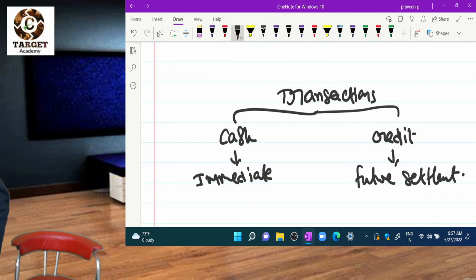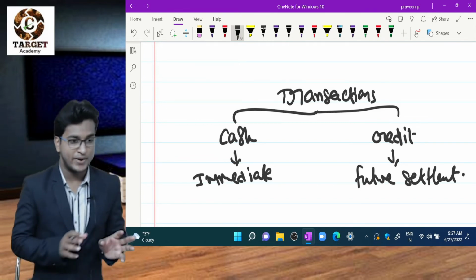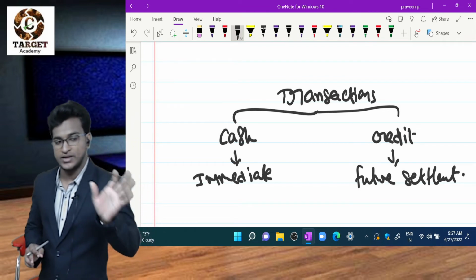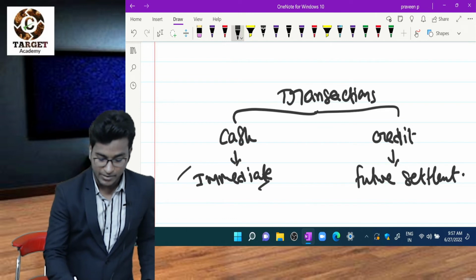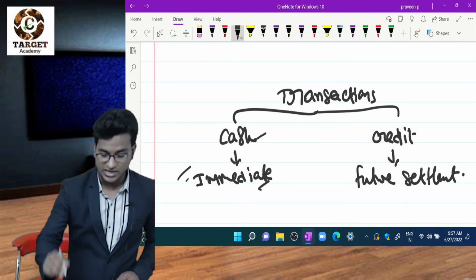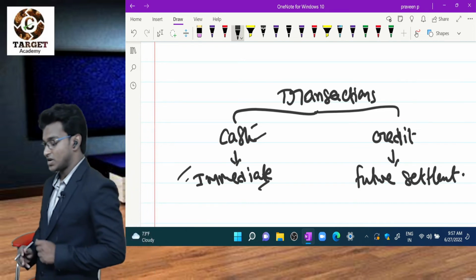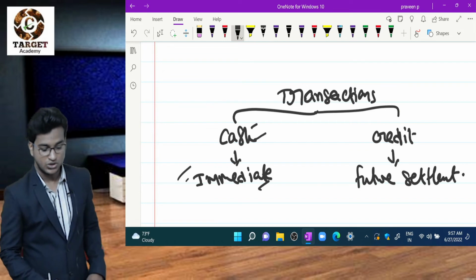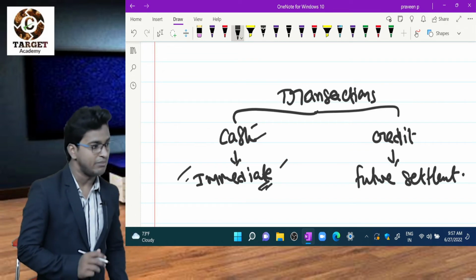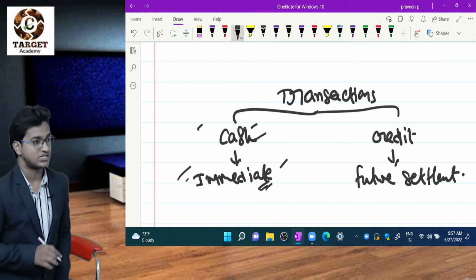That means, for example, we purchased goods and paid the cash. So payment is settled immediately. That is called a cash transaction, cash purchase. For example, we sold the goods and we received cash. So the amount is settled immediately. That is called a cash transaction, nothing but cash sales.